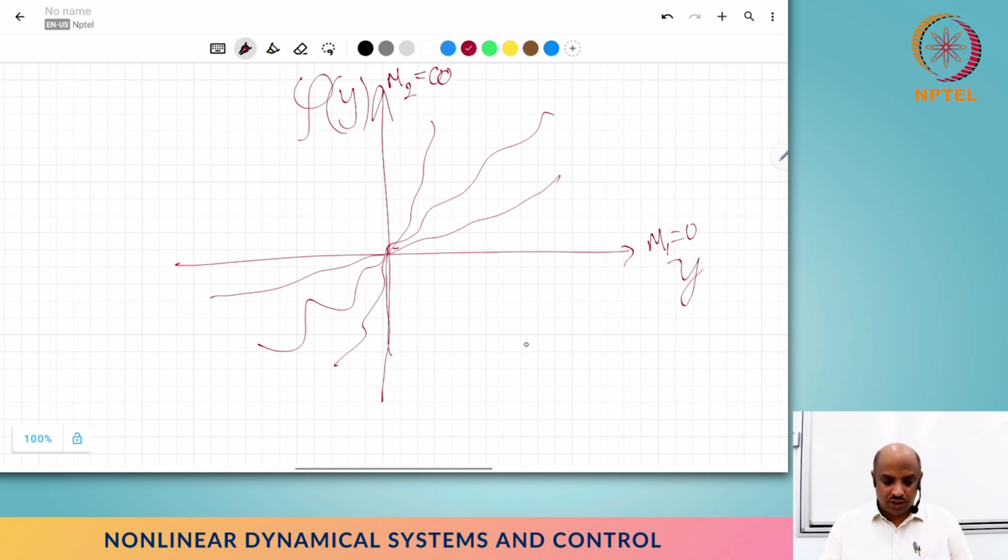So what is the absolute stability problem? What are the conditions on A, B, C such that the system is stable for all the nonlinearities in this particular sector? So we may want to solve one single nonlinear system problem, but by identifying that there is a particular sector, we can solve a bigger problem to solve that single problem, but we'll write everything in terms of A, B, C, right? We'll see in a second how that comes.